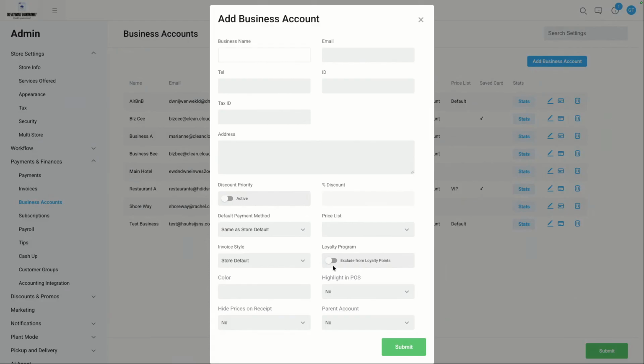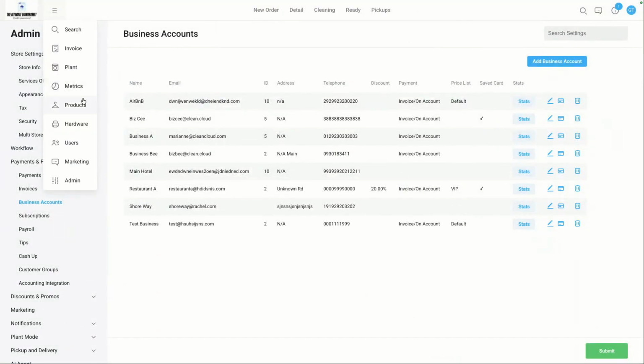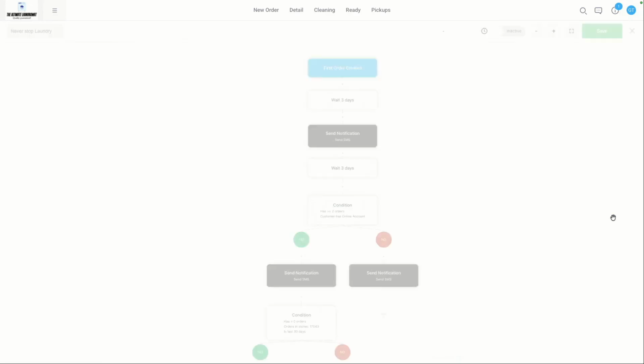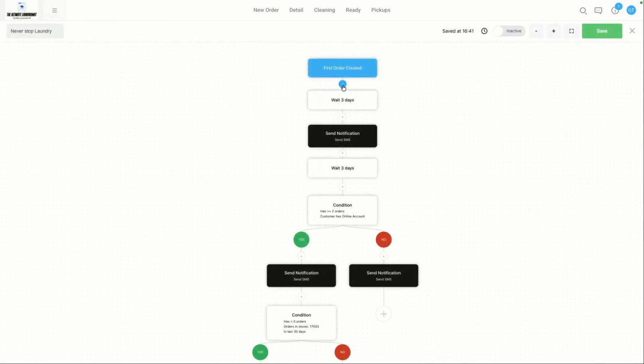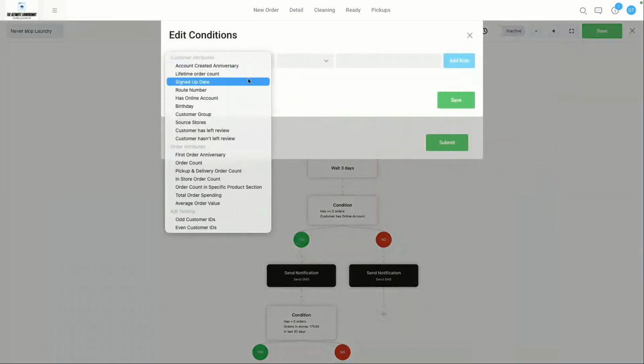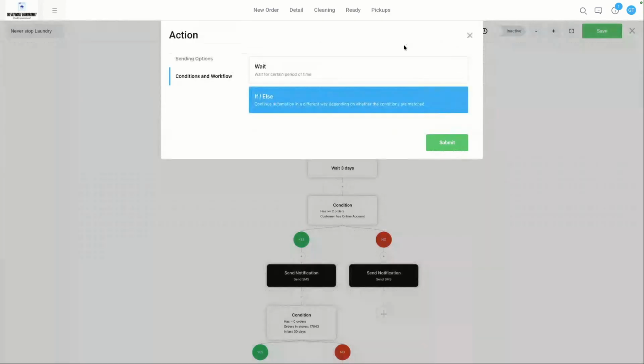So we've got exclude from loyalty points, but that's not what we want. If we want to exclude them from the flow, give me just a second. I'm going to see if I can figure this one out. I do know of a way around this just in case, but I wouldn't know of a toggle that will just set one toggle to apply, in this case. I know a way to do it still.